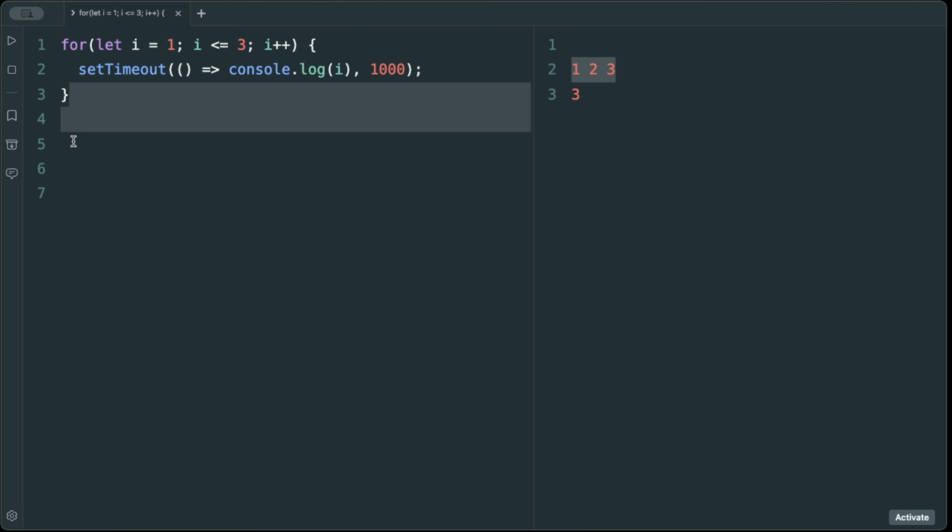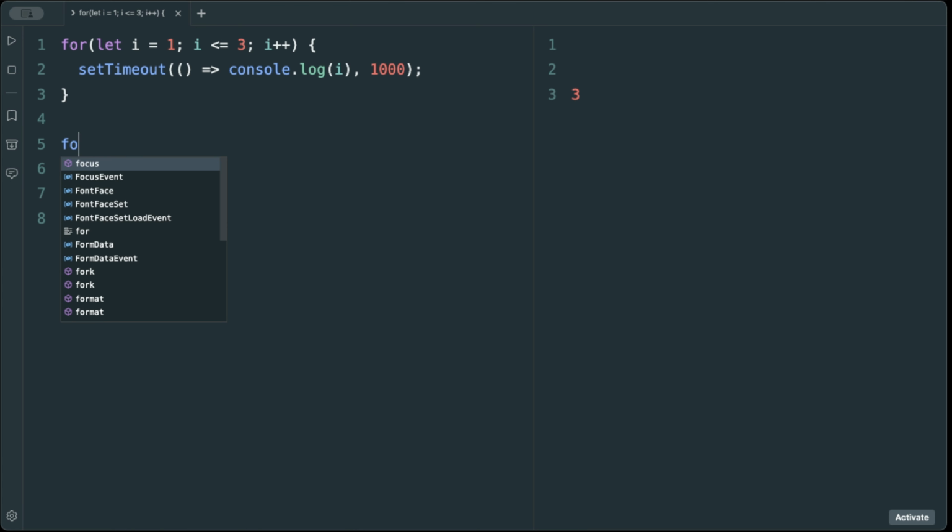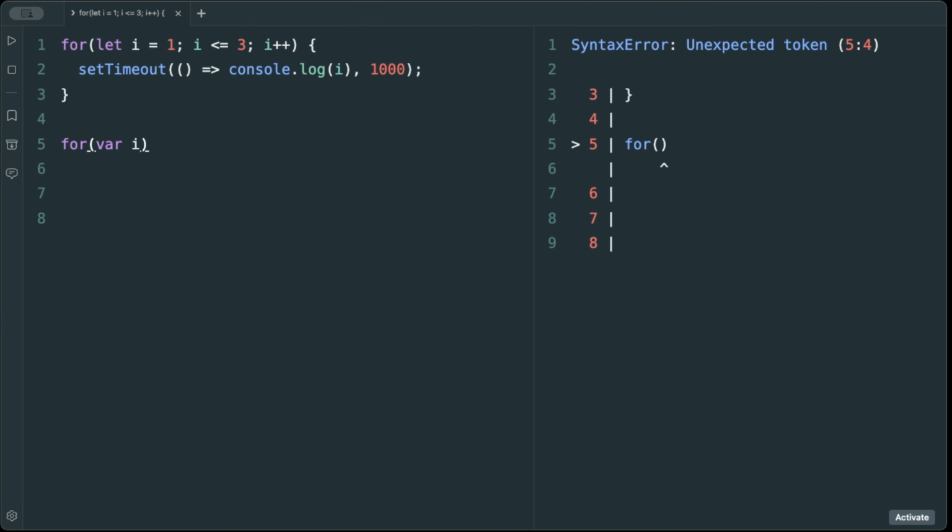This is one kind of fix, and let's go to another kind of fix, which is closure. So if the interviewer says now it's fine, you fixed this using let, I want to fix this using the closure way. So how are you going to fix this in a closure way? For the var, he will say don't touch the var, it should be var only, but make the function work as expected according to the output. So what you will do, you will do like this.